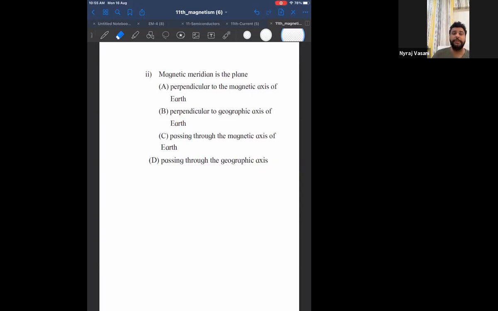2 geographic poles and 2 magnetic poles. Geographic North Pole, geographic South Pole, magnetic North Pole, magnetic South Pole. Therefore, a line passing through geographical North and geographical South Pole is called as geographic axis. And a line passing through magnetic North Pole and magnetic South Pole is called as magnetic axis.